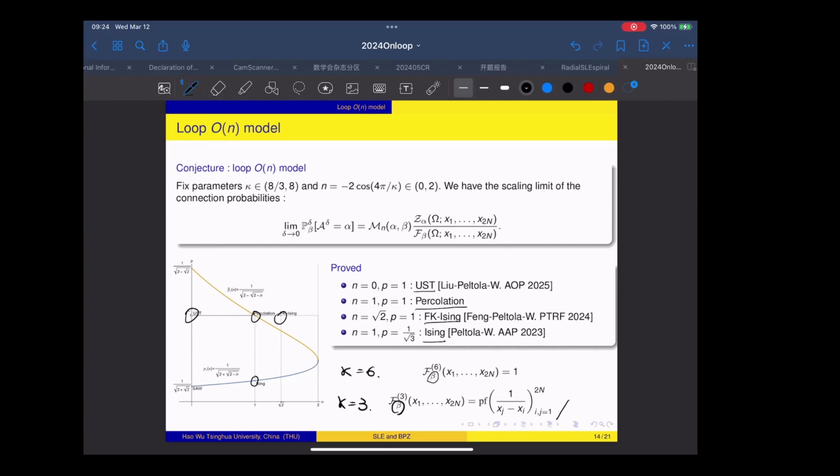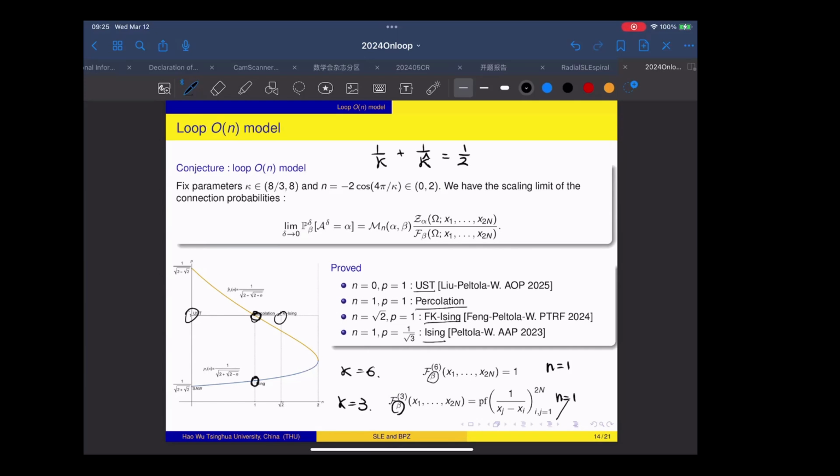So in fact, these two formulas are very special here. Both of them correspond to fugacity equals 1. So that's why they have nothing to do with the boundary condition. And this relation is also a special case in the loop O(n) model, where there is another conjecture, another duality between the parameter kappa and kappa hat. They correspond to the dilute critical phase and the dense critical phase.